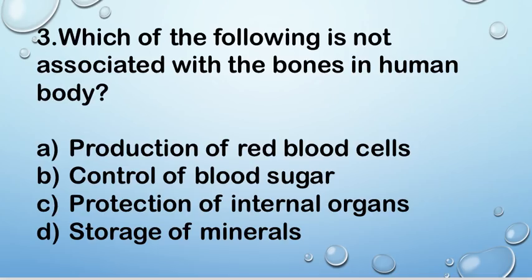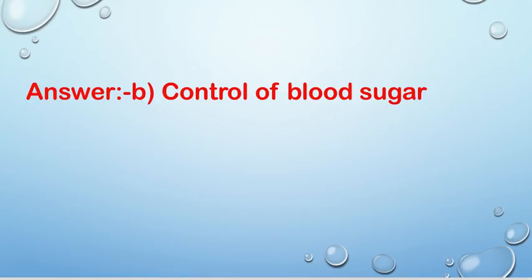Next question, question number 3. Which of the following is not associated with the bones in human body? Option A. Production of red blood cells. B. Control of blood glucose, blood sugar. C. Protection of internal organs. And D. Storage of minerals. Right answer is B. Control of blood sugar. Blood sugar is not associated with the human body's bones.